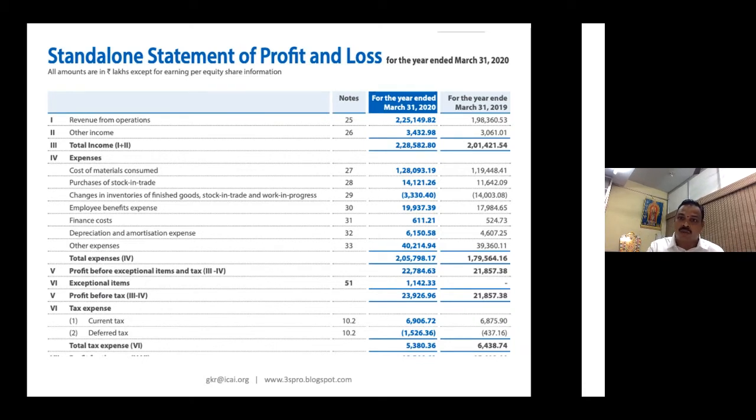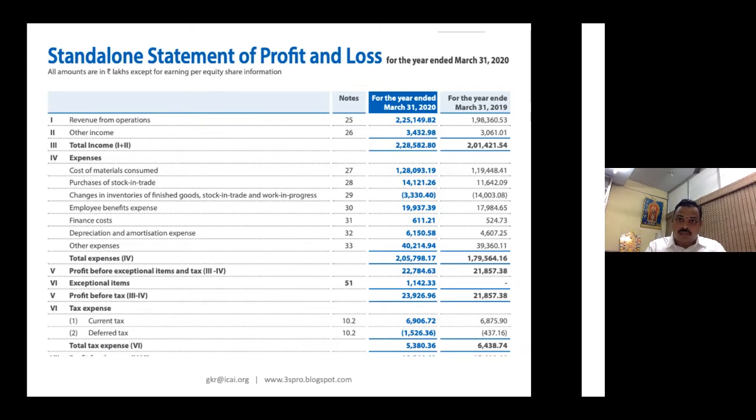This 1526.36 consists of your deferred tax asset as well as deferred tax liability. Both are there, and that particular snapshot I haven't given you here. Kindly go to page number 154 of this annual report, where they have given how this 1526.36 has been brought in.